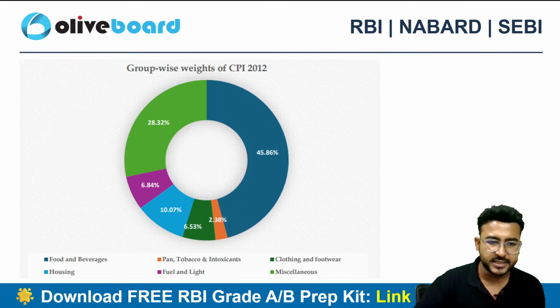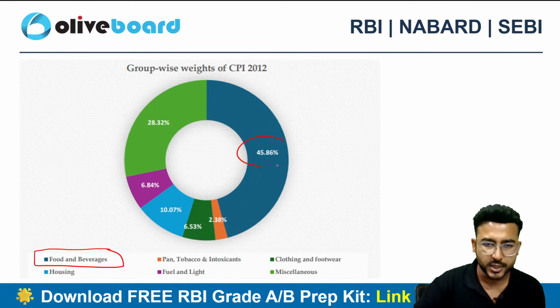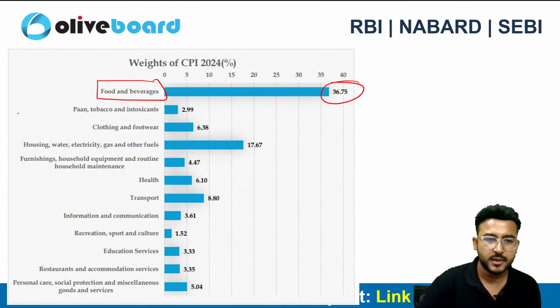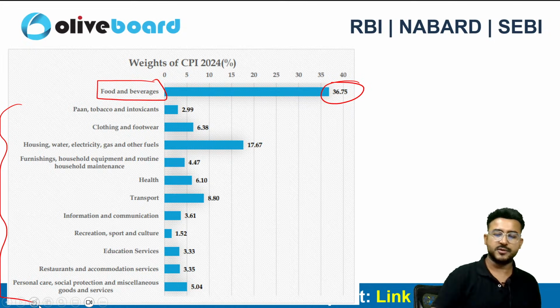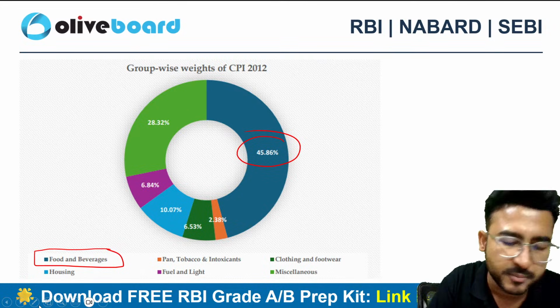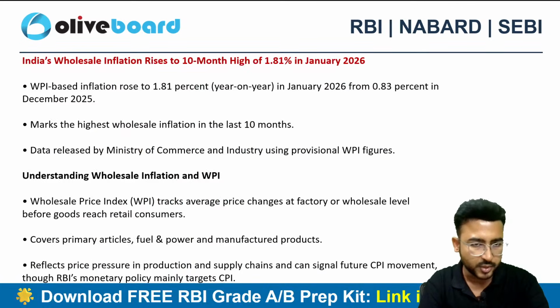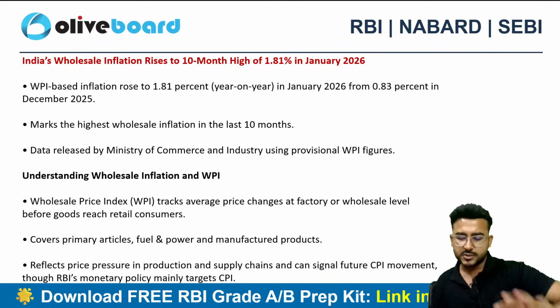Weight wise, we can see that earlier food and beverages, this section was 45.86%, now it is only 36.75%, and so is the change with all the rest of the categories. But I think that you need to remember the food and beverage category. Why? Because it is a major change. Okay, it is going to be a major change. So that was for CPI.